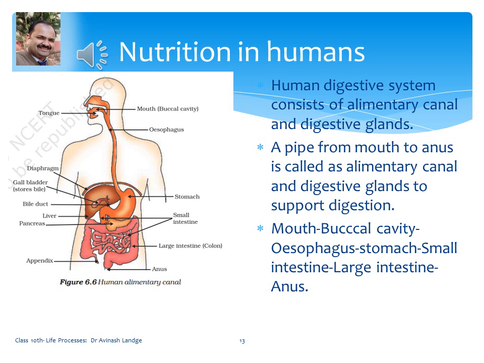A pipe from mouth to anus is called the alimentary canal, and digestive glands support the alimentary canal to digest the food. Now what are the parts of the alimentary canal? Mouth, buccal cavity, esophagus, stomach, small intestine, large intestine and anus.